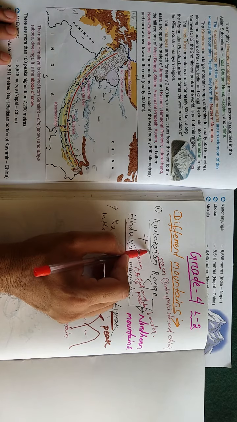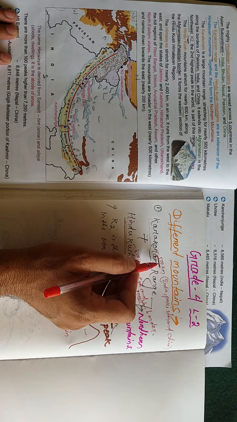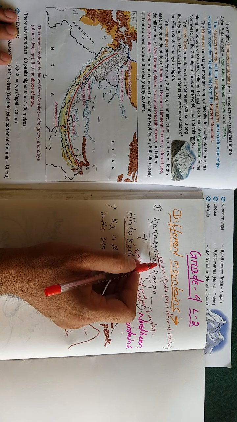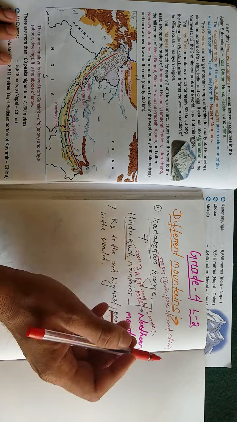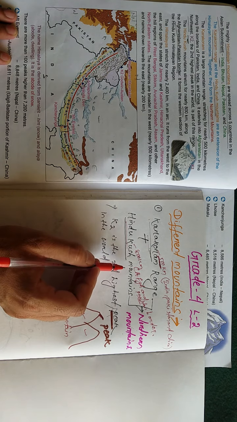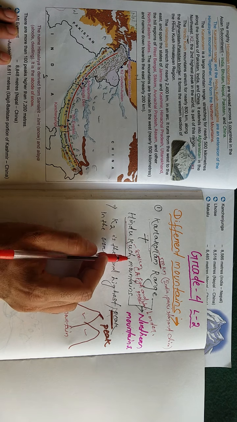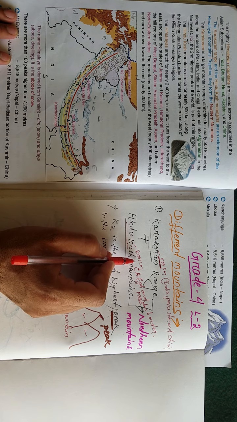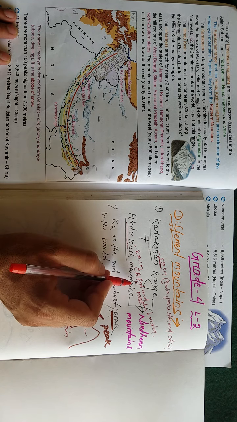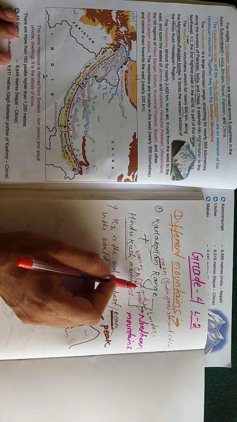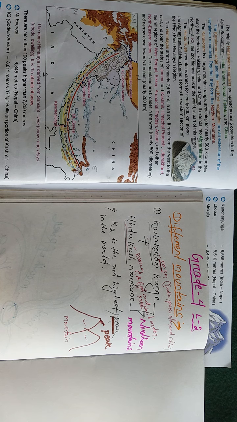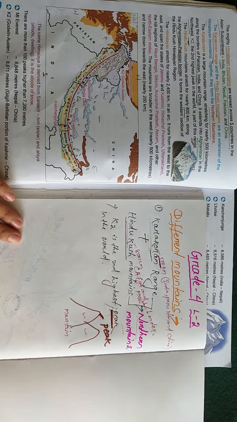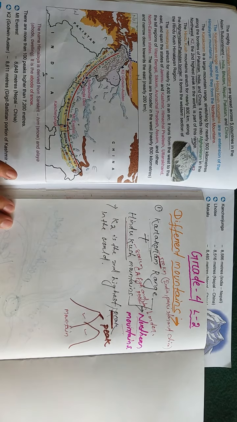The Karakoram mountains stretch approximately 500 kilometers along the border of India, Pakistan and China. Like this, students, the Hindu Kush mountains also stretch nearly 800 kilometers along the border of Afghanistan and Pakistan. Understood, students? So they both together form the northern mountains, which is our main chapter name.